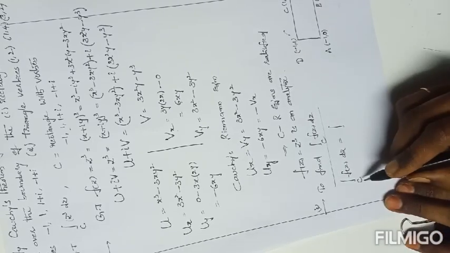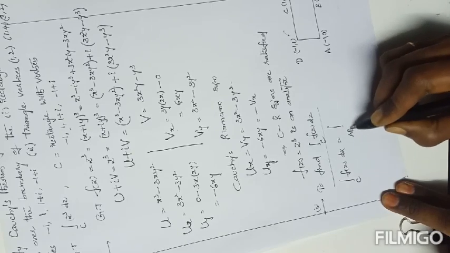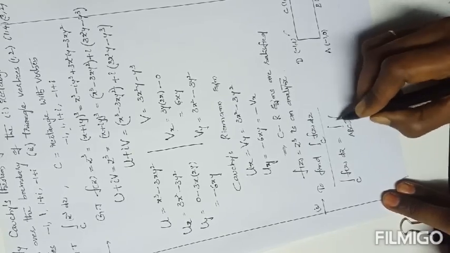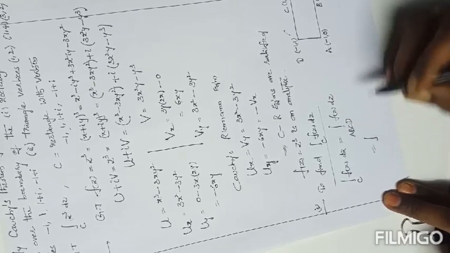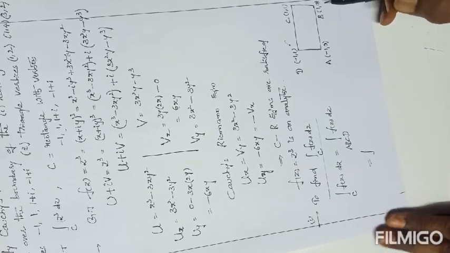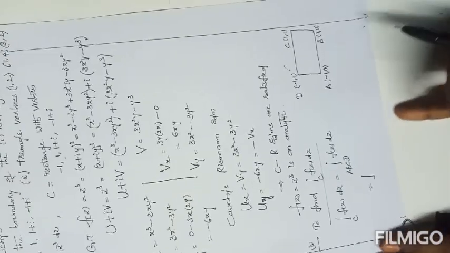The curve is given the name ABCD rectangle, f of z dz. We have to first integrate along AB, then BC, then CD, then DA.